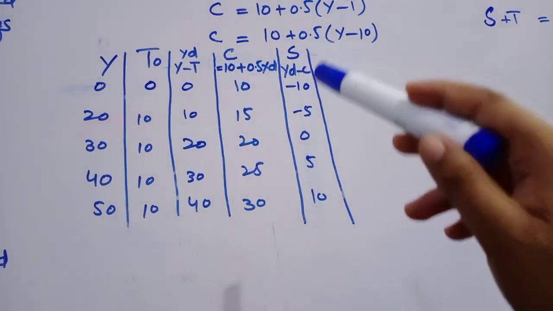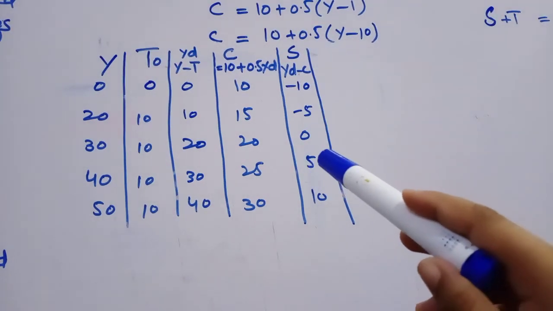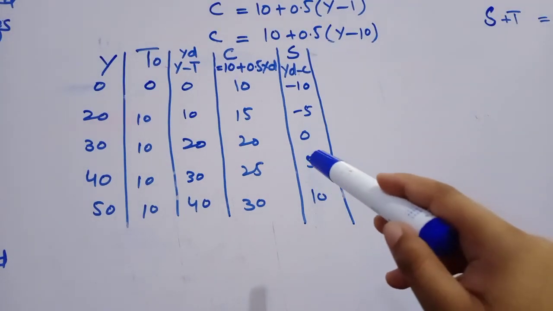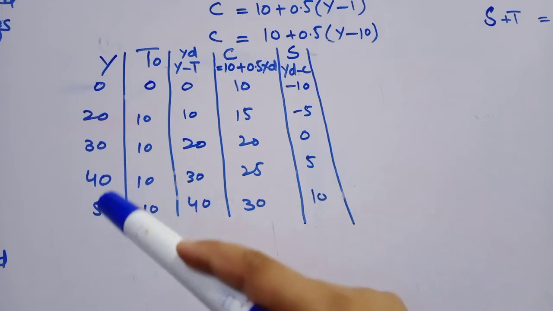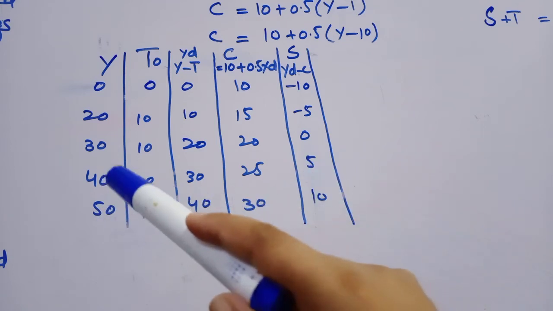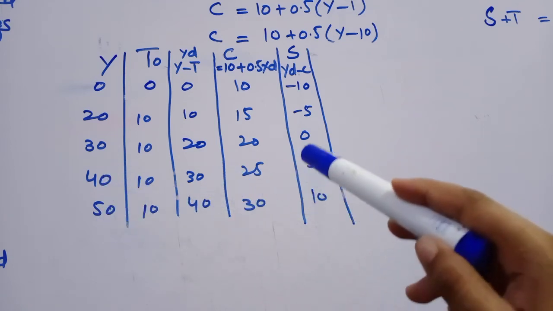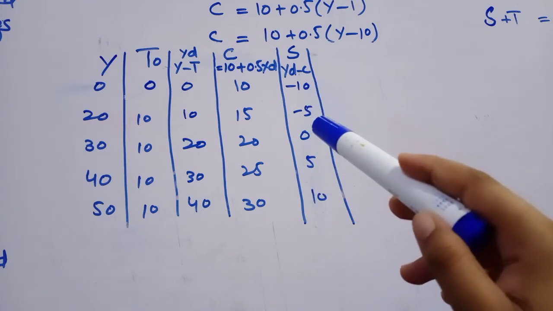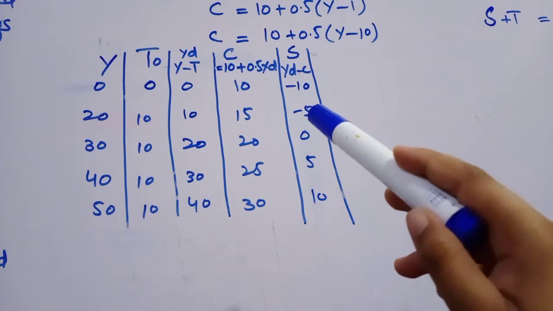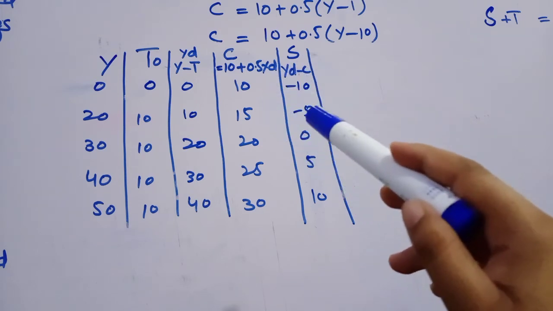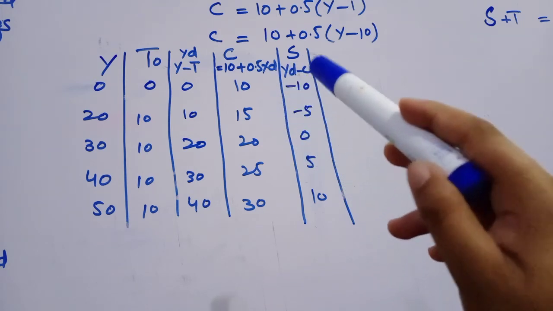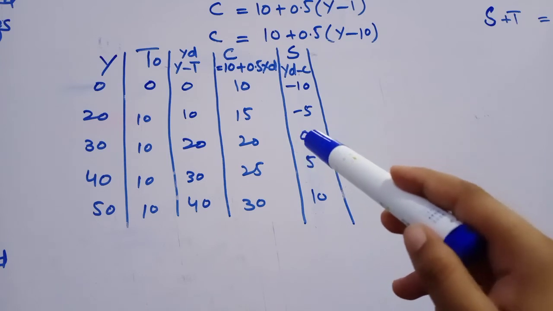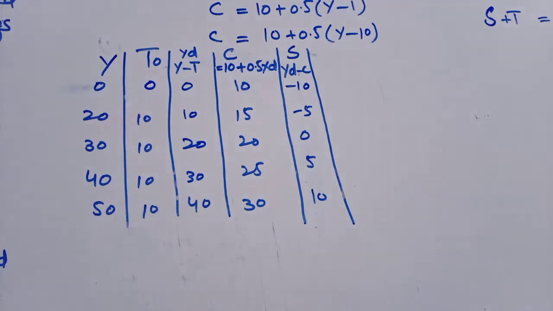This shows a positive relationship. The last rows show a positive relationship between income and saving. When income increases, savings also increase. And minus 10 and minus 5 show savings which we also call autonomous savings. This shows autonomous savings. 0 means the saving function will pass through the origin.